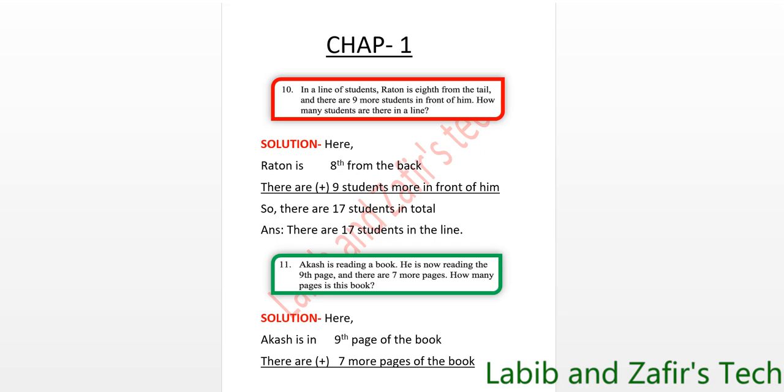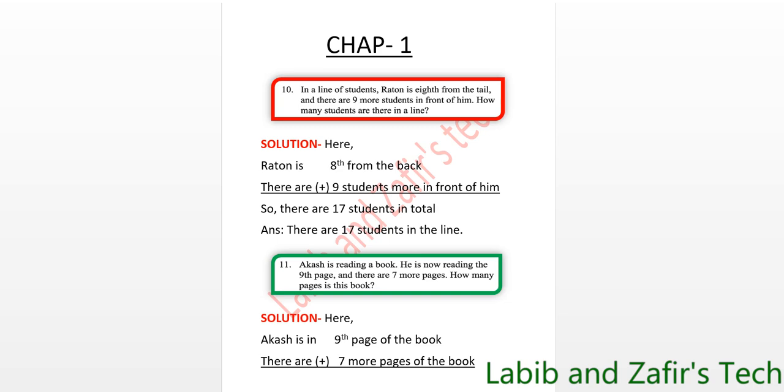I am repeating again. In a line of students, Ratun is 8 from the tail. That means 8 from the back, and there are 9 more students in front of him. How many students are there in the line? So here is the solution.